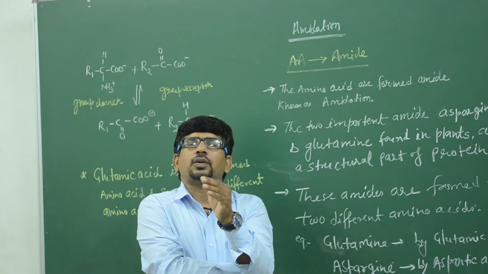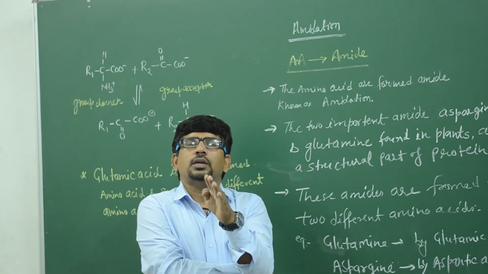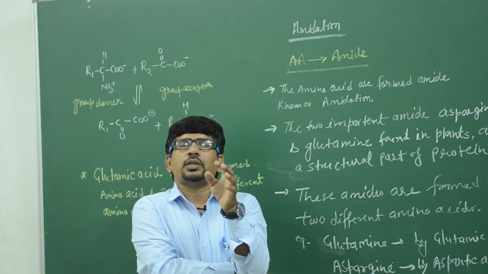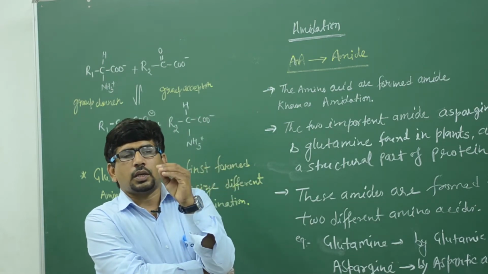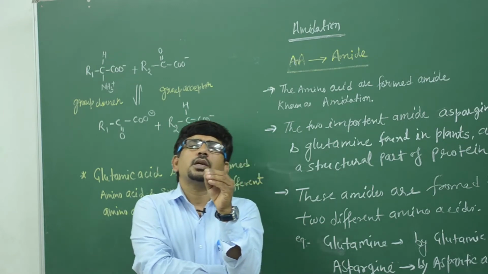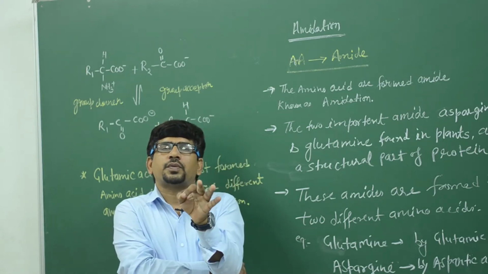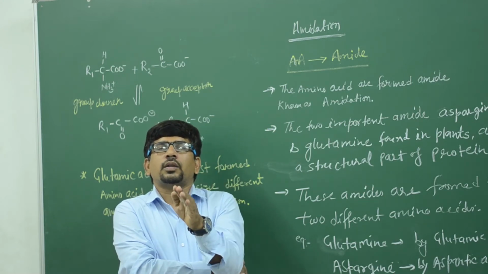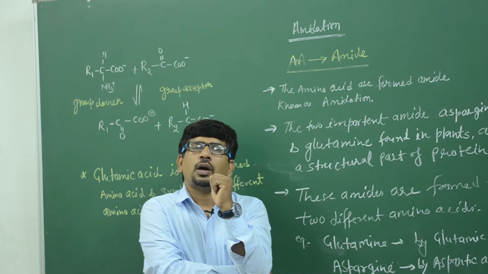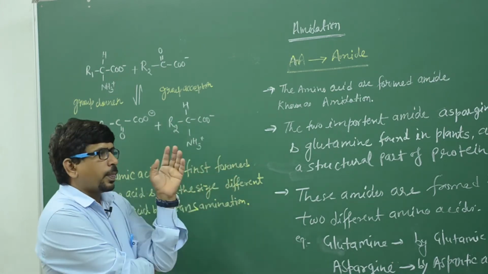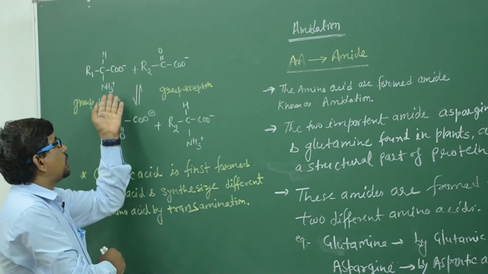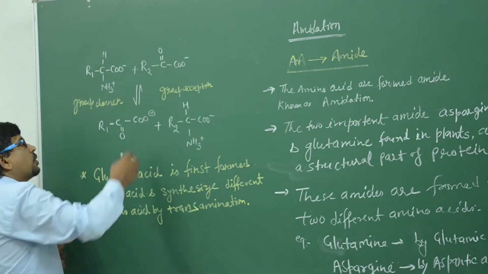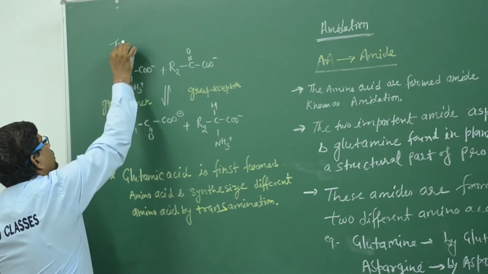With the help of group transfer, the second, third and other amino acids are formed, and in this process the group is transferred with the help of the transaminase enzyme and other amino acids are formed. Clear? So there is the mechanism of the transamination. It is known as the transamination.